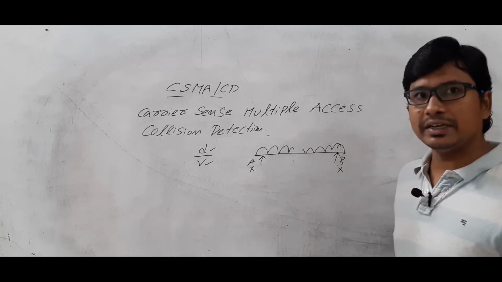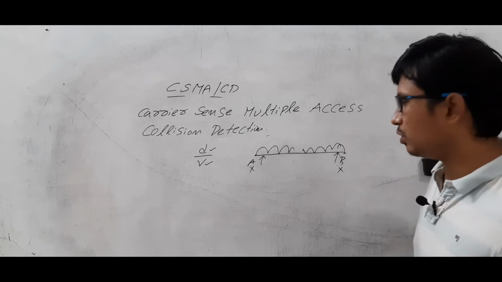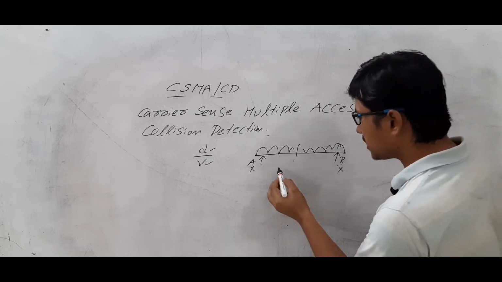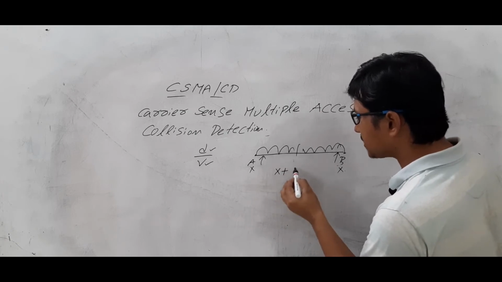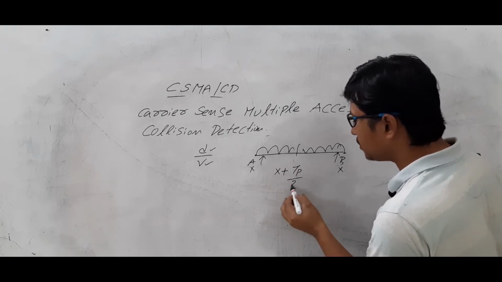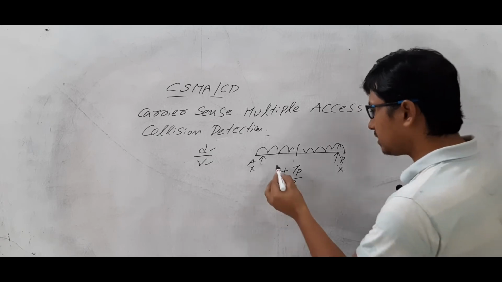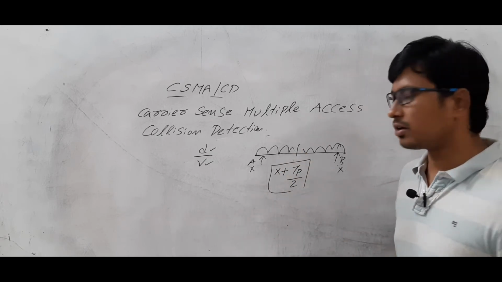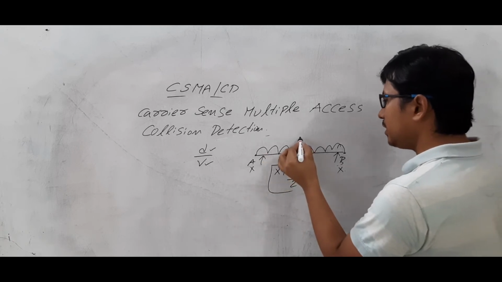Can you tell me exactly at what time there will be a collision? Exactly at the middle the collision will happen. So that is nothing but x plus Tp by 2. At this time the collision will happen. Am I right or wrong? So then what will happen?